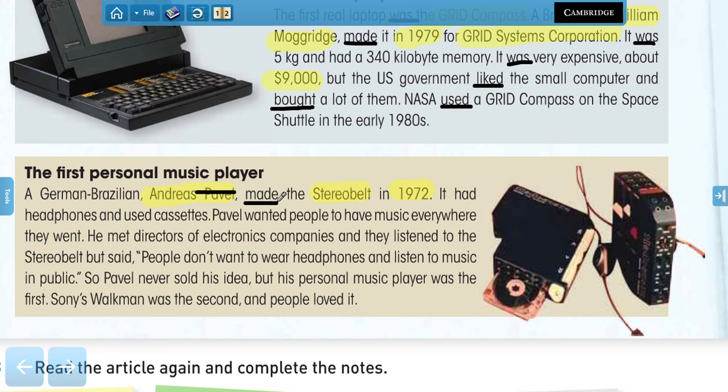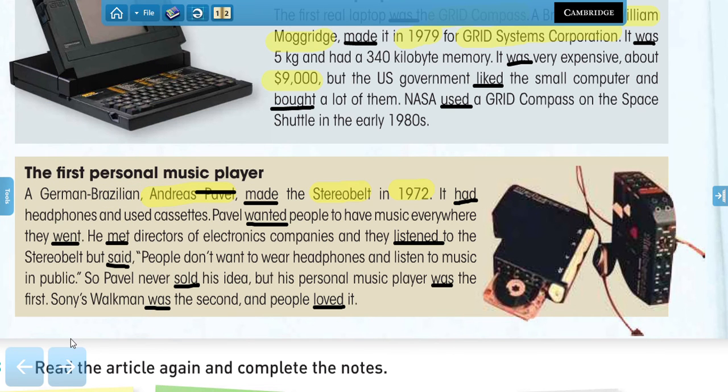We have made, had, wanted, went, met, listened, said, sold, was, and one more, loved. Very good.